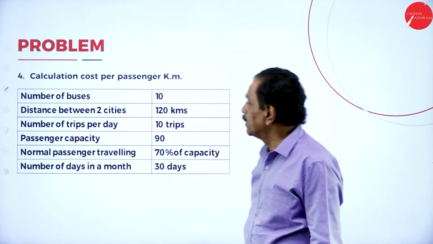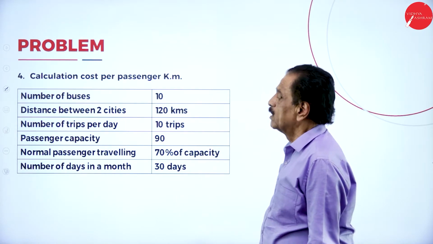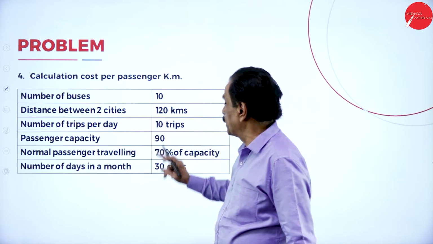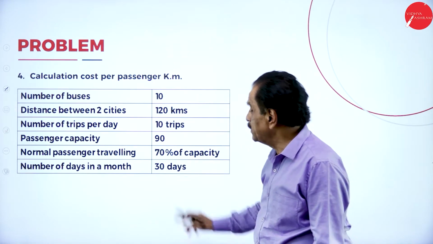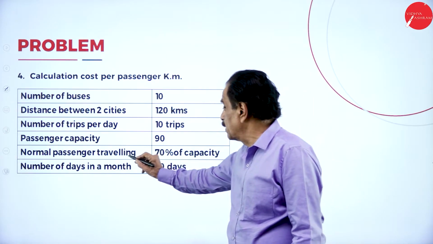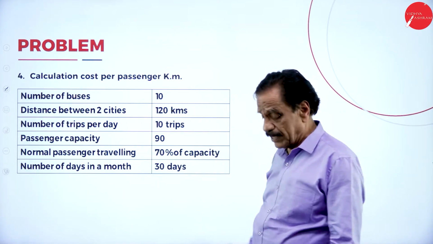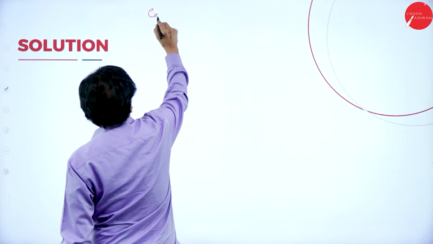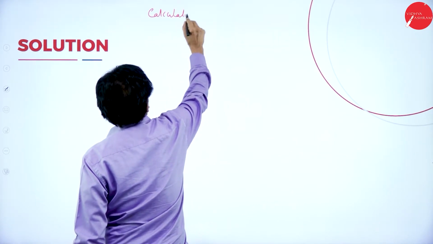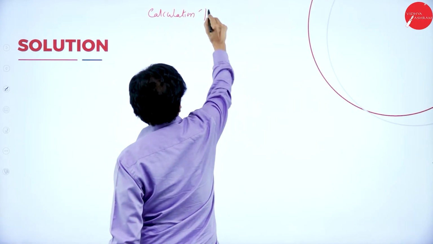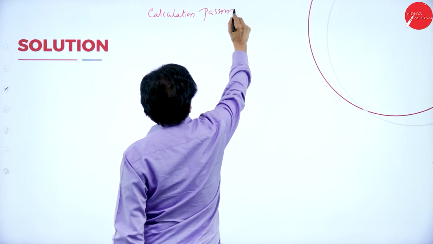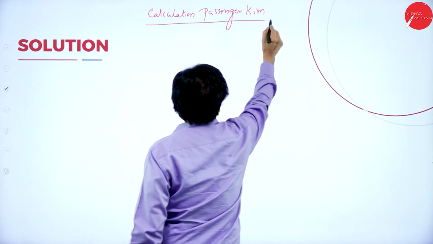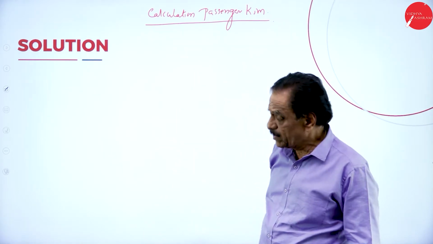Next one, the fourth one. Number of buses is 10. Distance between two cities is 120 kilometers. Number of trips per day is 10 trips. Passenger capacity is 90. Here traveling 70%, days 30. So now the calculation of passenger kilometers.